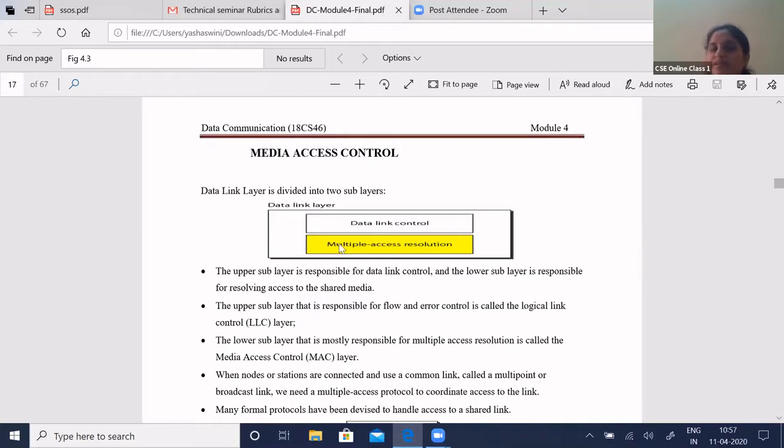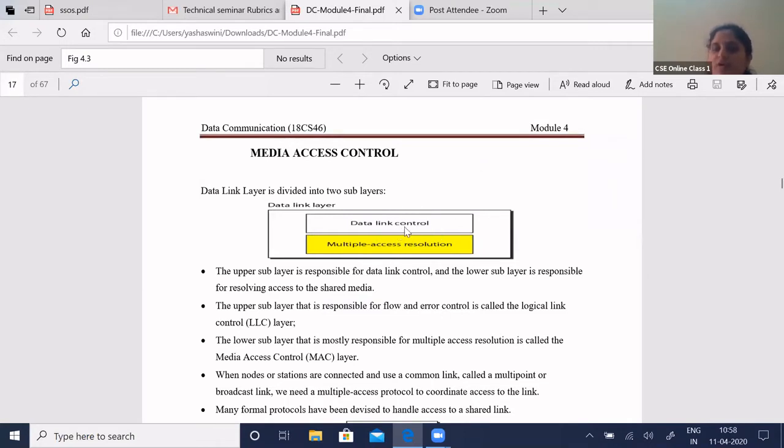That is discussed in multiple access resolution. There are many algorithms in multiple access resolution which help you know how a host can be connected to different hosts using multipoint access, followed by many formal protocols to handle shared link access. That will be explained in multiple access resolution, whereas data link control deals only with flow and error control.